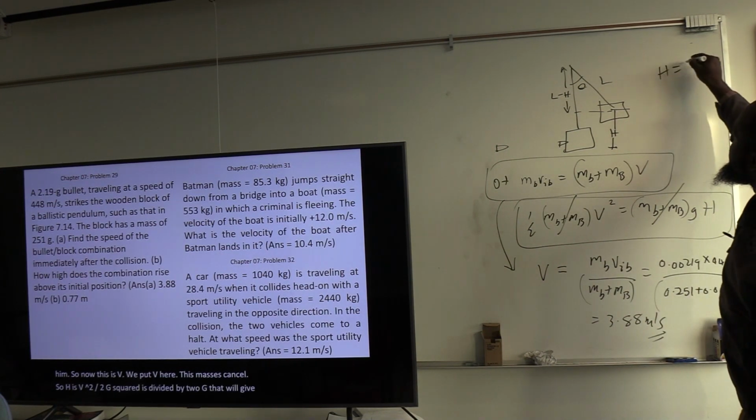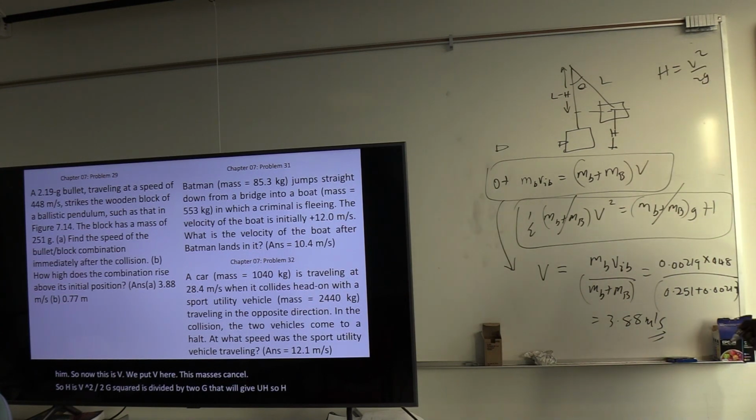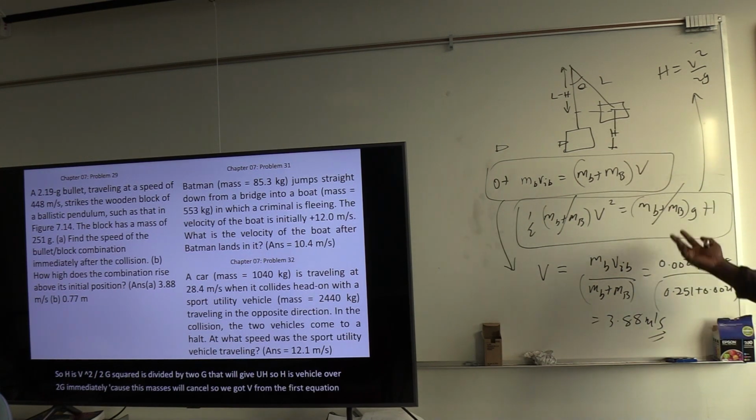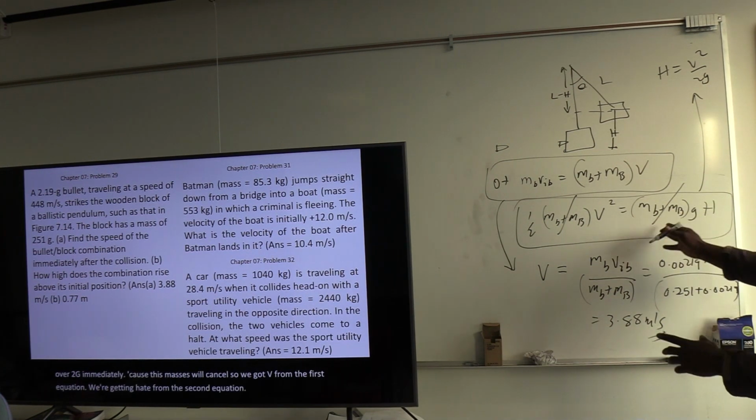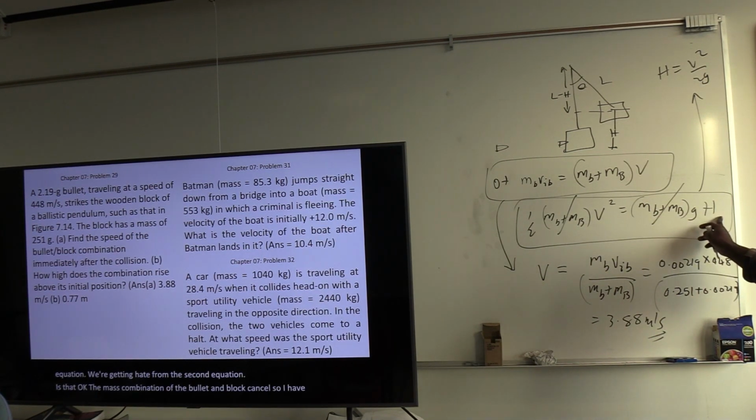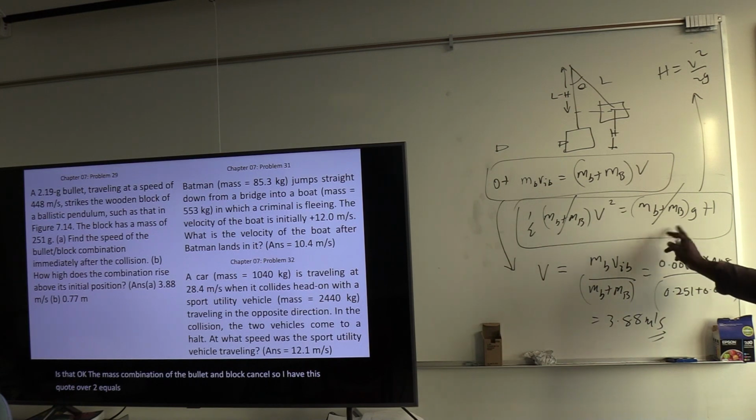So h is v squared over 2g immediately, because these masses will cancel. So we got v from the first equation. We are getting h from the second equation. Is that okay? The mass combination of the bullet and block cancel. So I have v squared over 2 equals gh. So h is v squared over 2g.